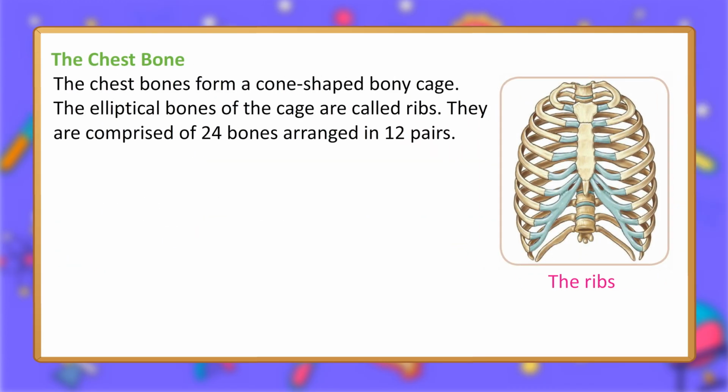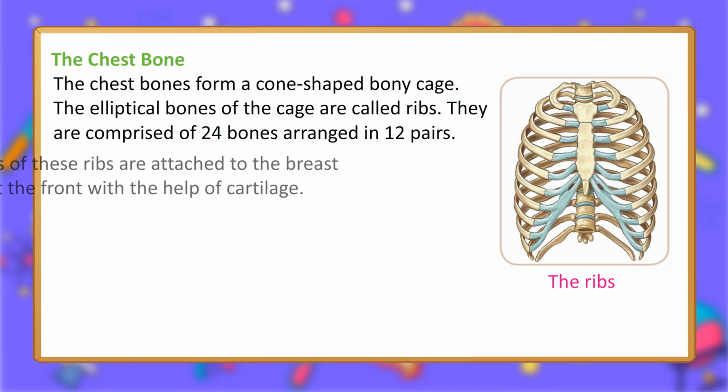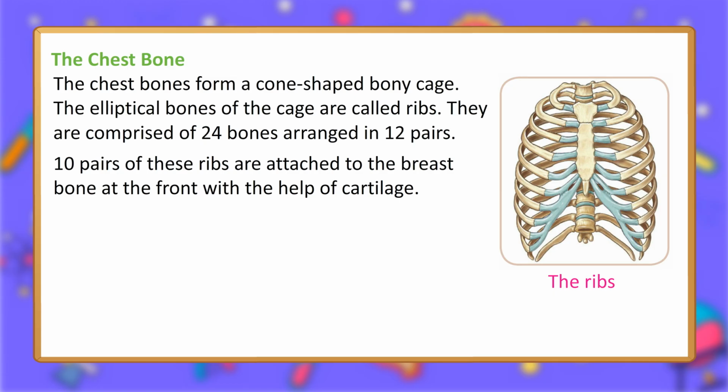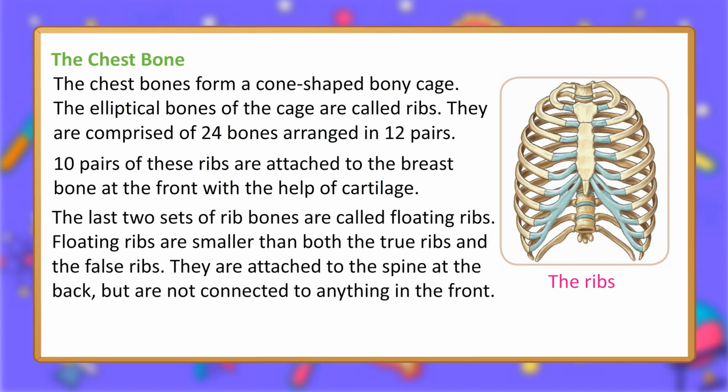The chest bone. The chest bones form a cone-shaped bony cage. The elliptical bones of the cage are called ribs. They are comprised of 24 bones arranged in 12 pairs. 10 pairs of these ribs are attached to the breastbone at the front with the help of cartilage. The last 2 sets of rib bones are called floating ribs. Floating ribs are smaller than both the true ribs and the false ribs. They are attached to the spine at the back, but are not connected to anything in the front.